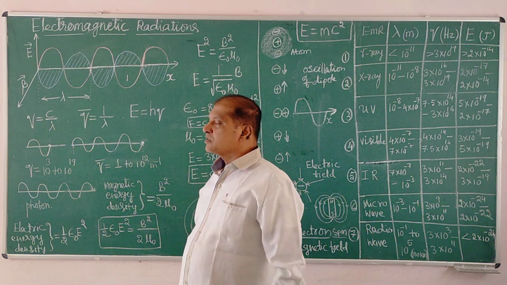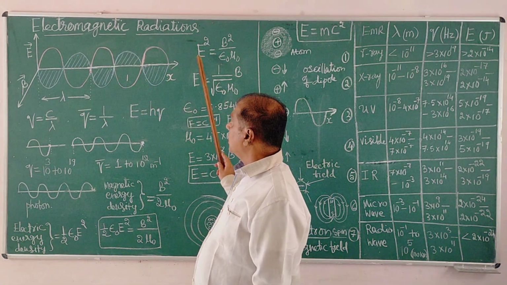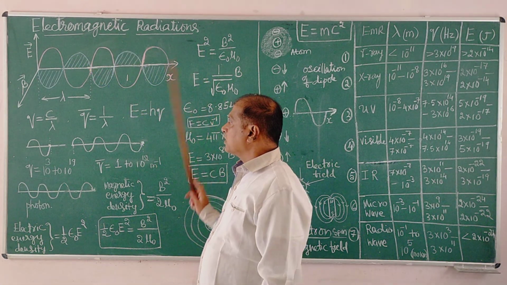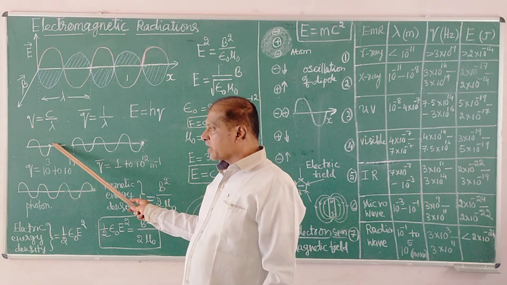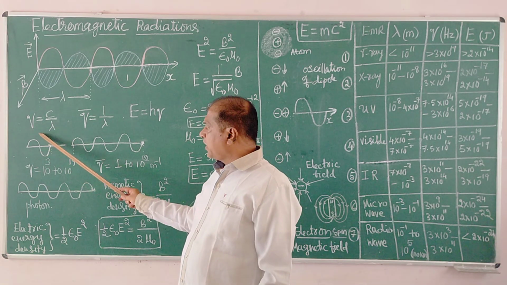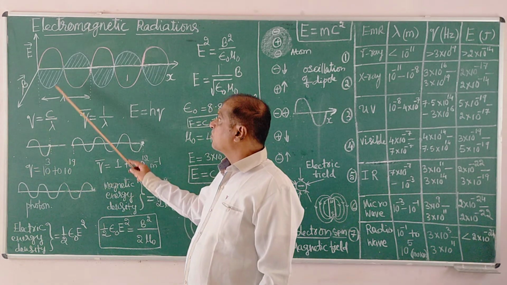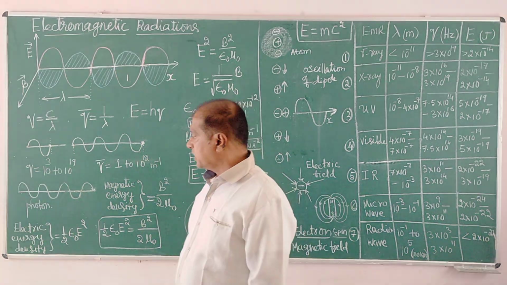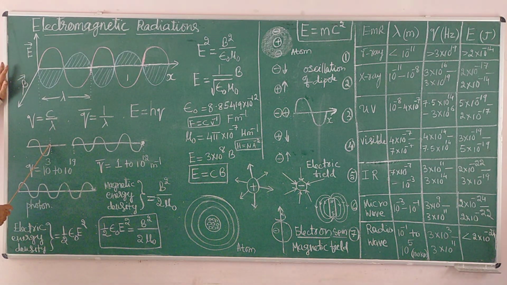What is meant by frequency? This wave is passing in a straight line at a very fast rate through a point in 1 second. How many waves like this pass through a particular point in 1 second is called the frequency of the radiation.